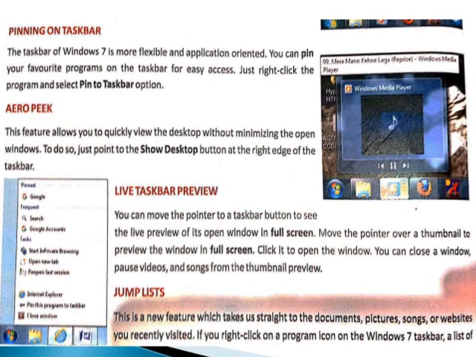Jump lists. This is a new feature which takes us straight to the documents, pictures, songs or websites you recently visited. If you right click on a program icon on the Windows 7 taskbar, a list of files in that program pops up. For example, right clicking the jump list for Internet Explorer shows the recently opened websites. You can jump to any website by clicking on it in the list.